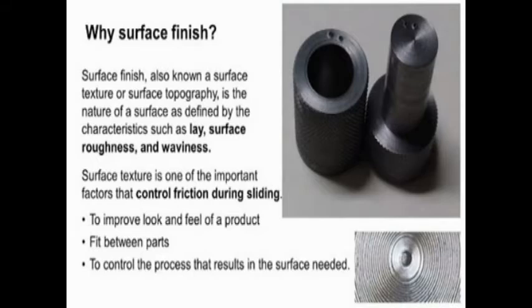And what are the factors which affect the surface roughness?